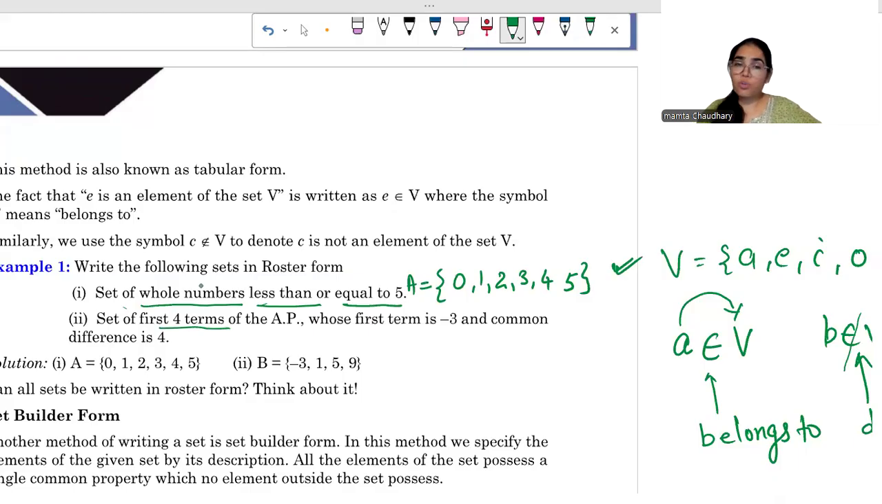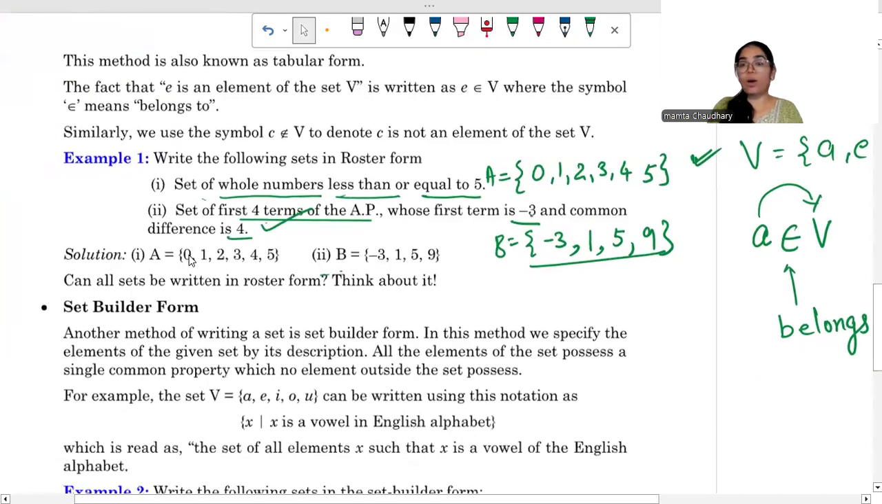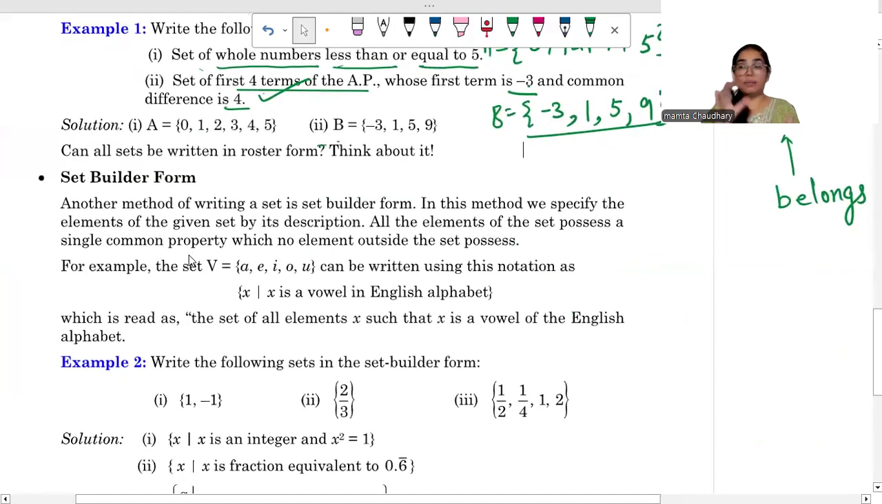Next, set of first 4 terms of an AP. AP is simply a sequence where we are adding or subtracting the same number in each term, right? Whose first term is -3 and common difference is 4. First 4 terms. So again, let's suppose it is B. First term -3. Now common difference is 4. So -3 plus 4 is 1. 1 plus 4 is 5. 5 plus 4 is 9. We have to write only the first 4 terms. Okay? Clear?